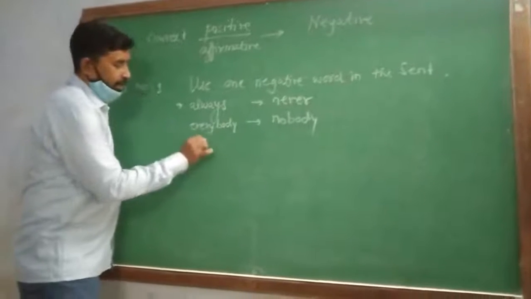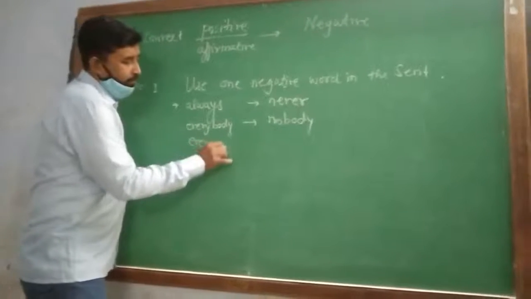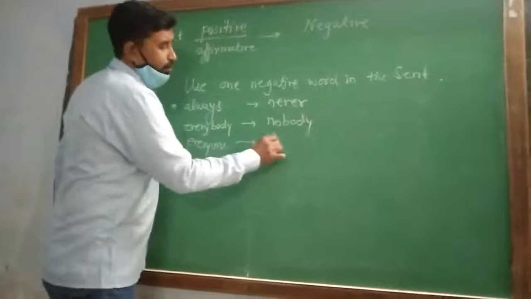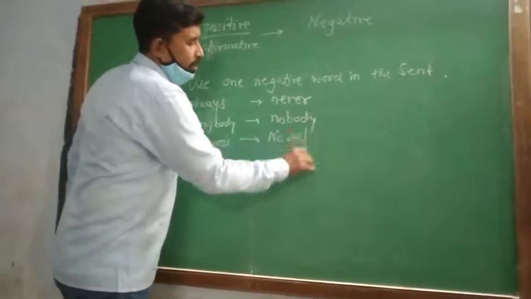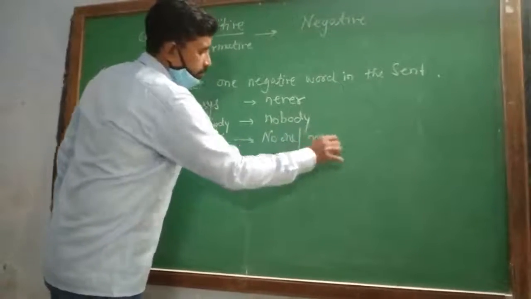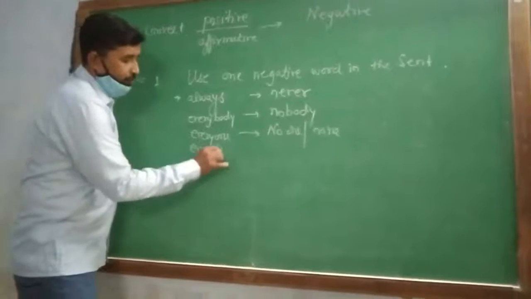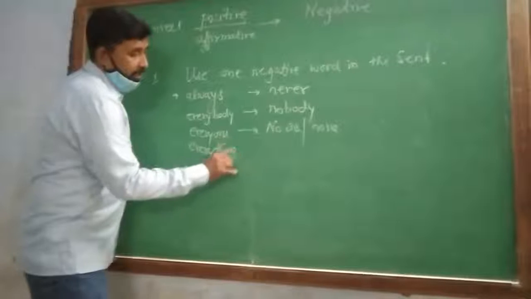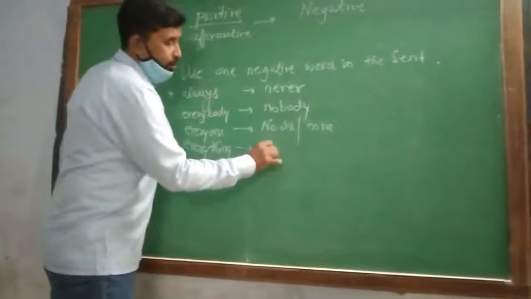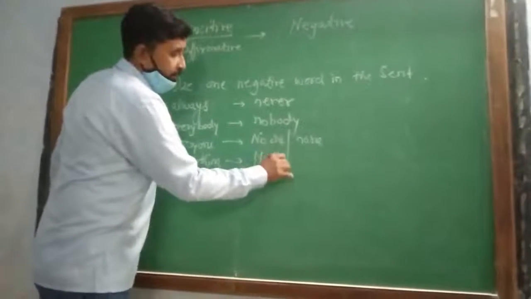If you see everyone, in place of it you have to use no one or none. If you see everything, in that case you have to use nothing.